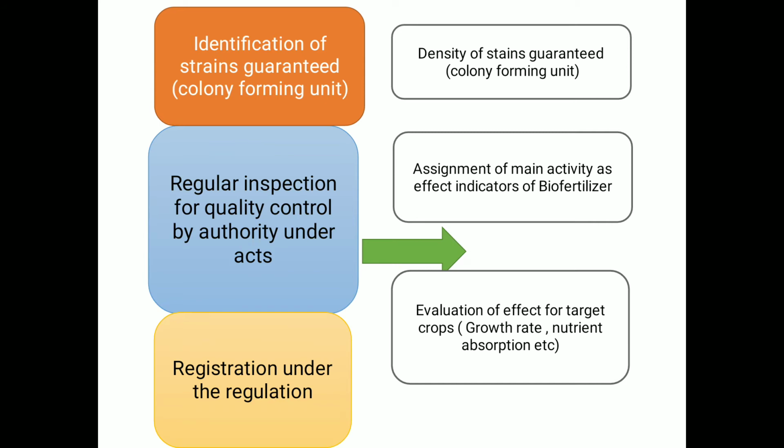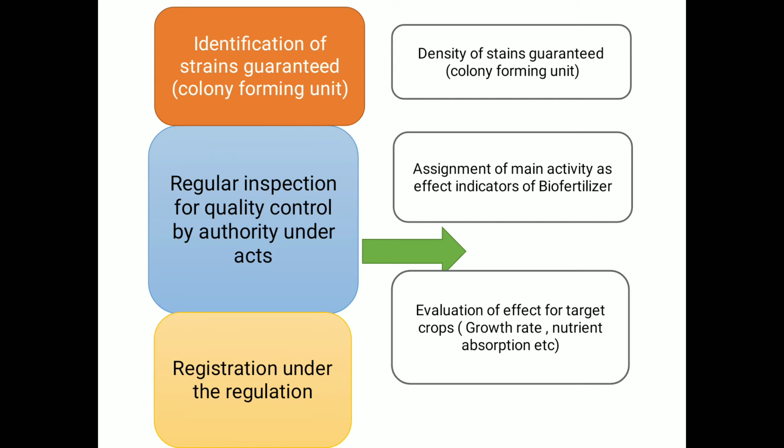And the last one is that we have to register that biofertilizer under certain rules and regulations with the help of a certain authority. So, evaluation of the effect for the target crops: if the activity of that particular microorganism or biofertilizer is good, then we think about the effectiveness of that biofertilizer related to the pathogens, whether it is effective for management of different diseases, and whether the yield of that particular crop increases or not.